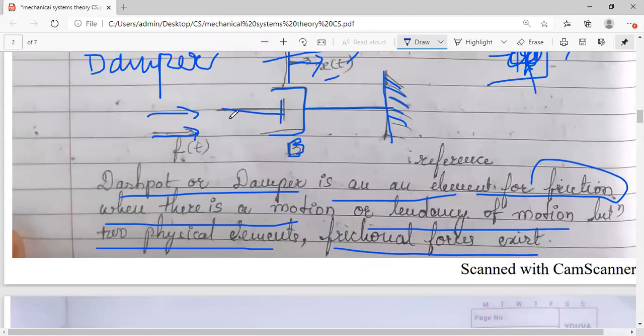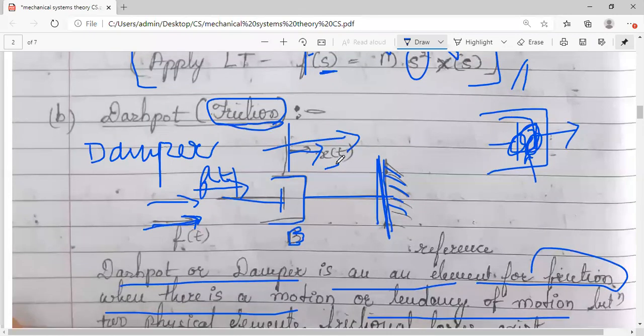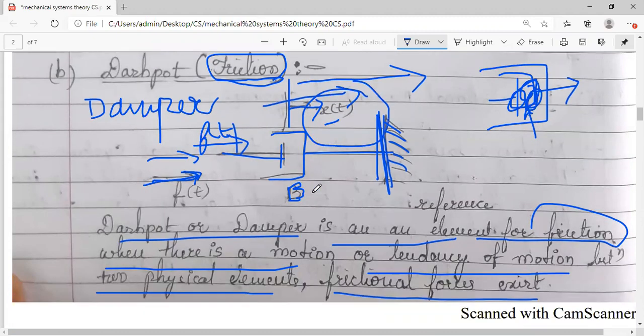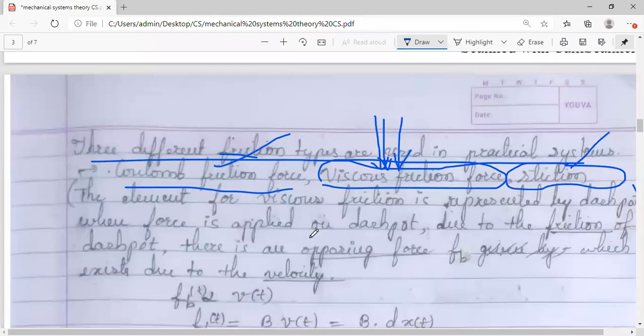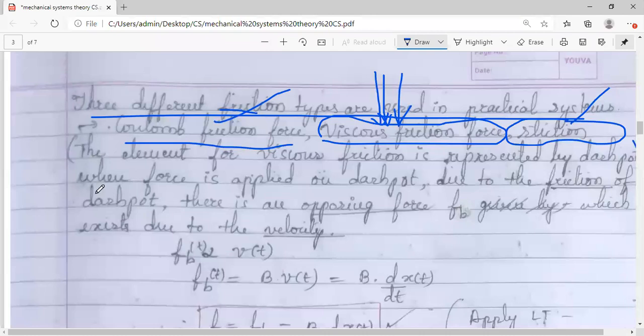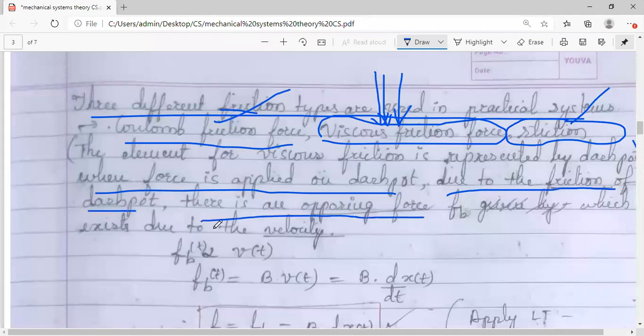Let's see what happens here. When a force is applied on the dashpot, where one end is fixed and on the other end we apply the force F of t, a displacement takes place in the same direction. That displacement is given by x of t. When the force is applied on the dashpot, due to the friction of the dashpot, there is an opposing force.